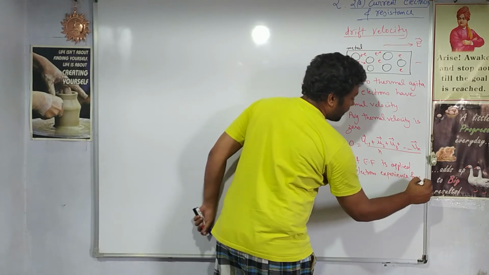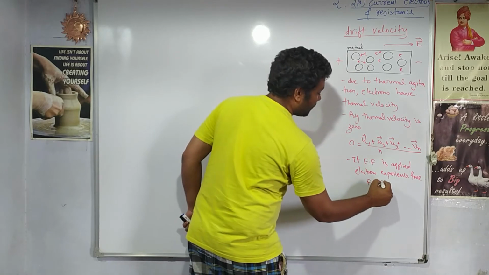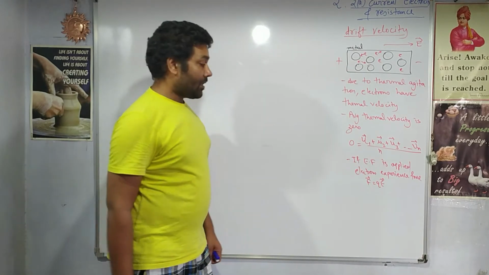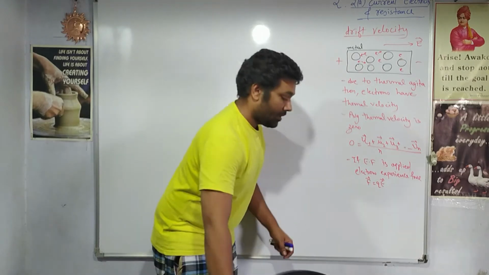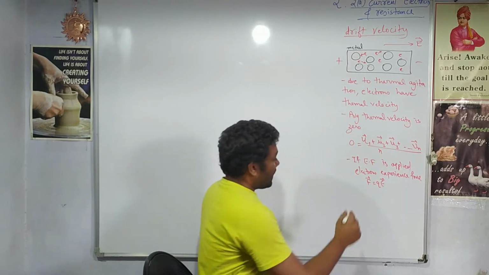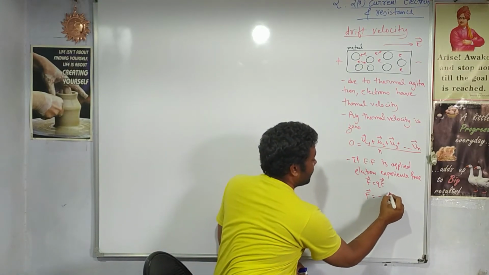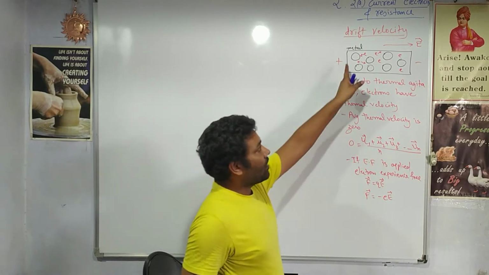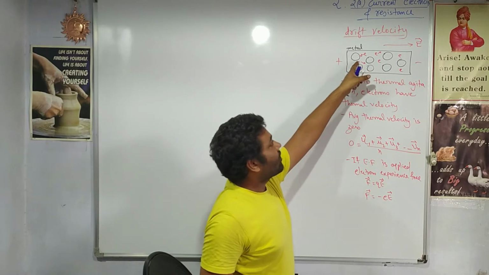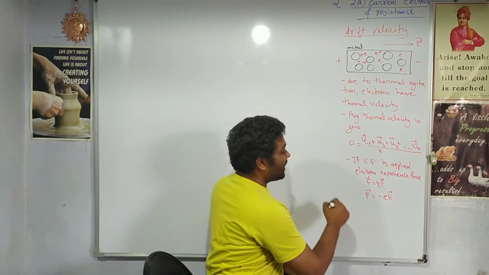We know the basic formula that force is given by Q times the electric field. So the force experienced by the electrons is minus e into E. The negative sign is because the electric field is left to right, but electrons will experience the force in the opposite direction. So this is the force experienced by the electrons.